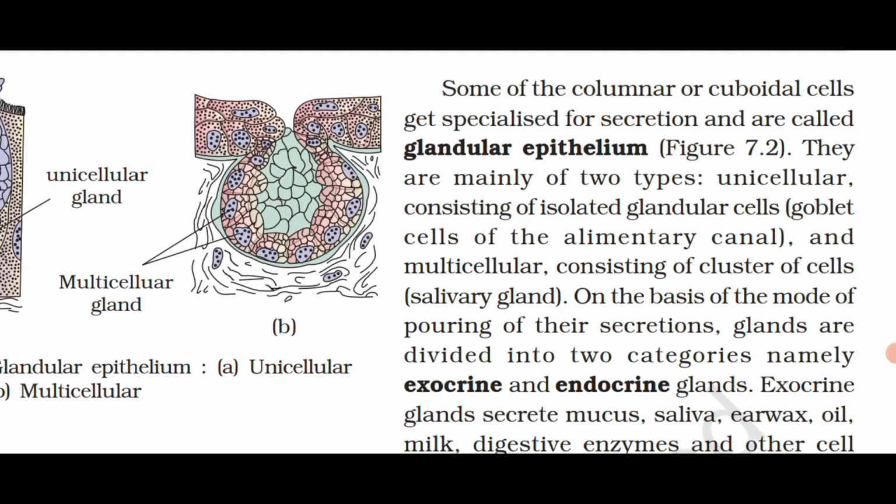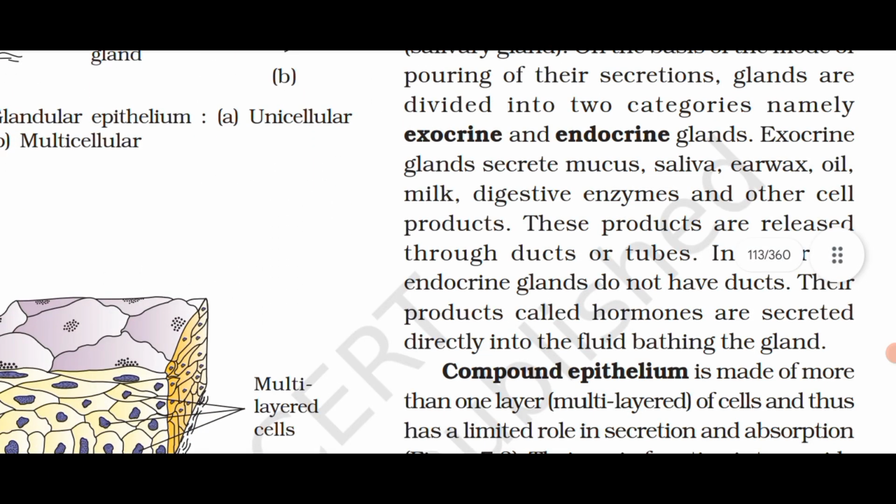On the basis of the mode of pouring of their secretion, glands are divided into two categories, namely exocrine and endocrine glands. Exocrine glands secrete mucus, saliva, earwax, oil, milk, digestive enzymes, and other cell products. These products are released through ducts or tubes. In contrast, endocrine glands do not have ducts. Their products, called hormones, are secreted directly into the fluid bathing the gland.